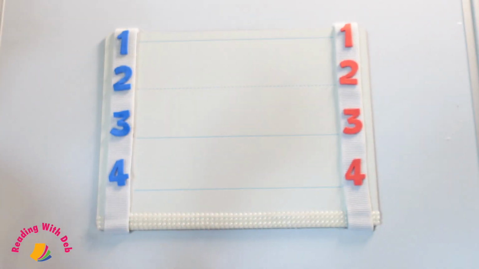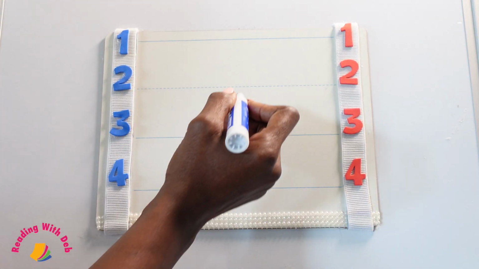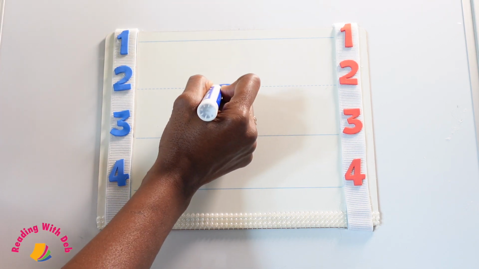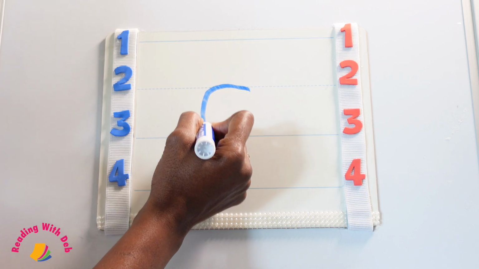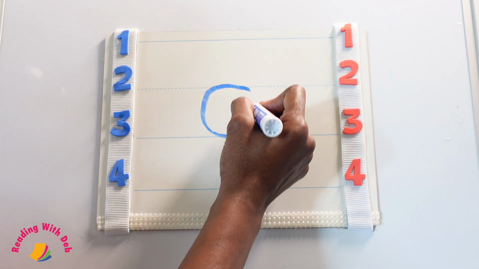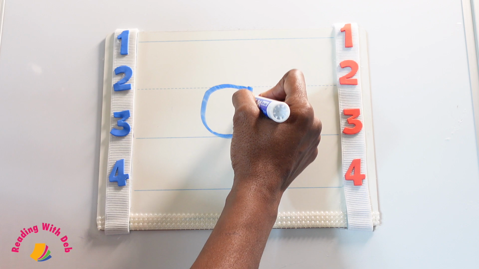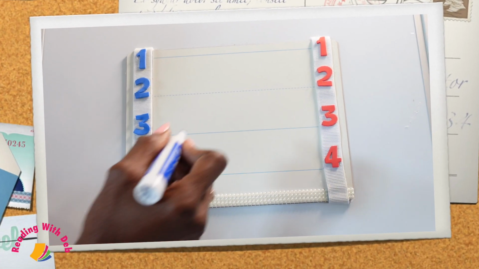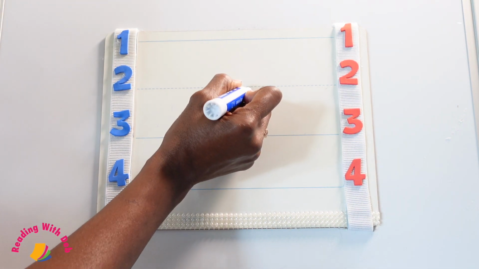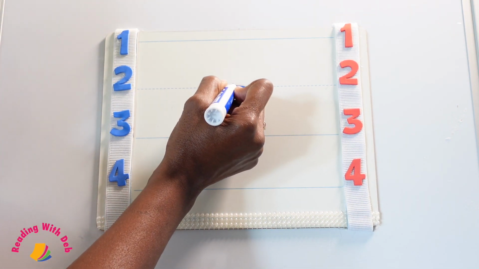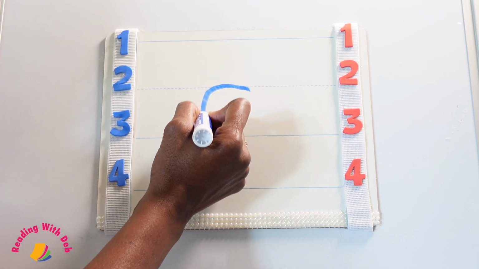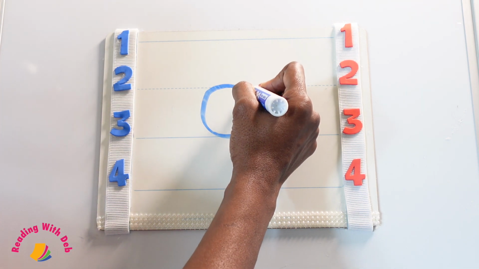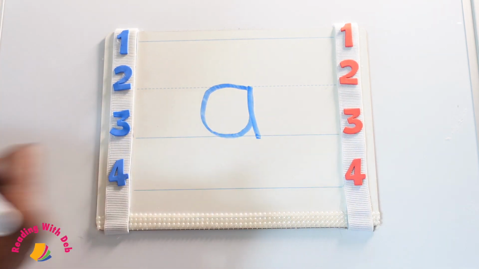Let us write the lowercase a. Go to line 2, go back on line 2, go around to line 3, up to line 2, and trace back down to line 3. Let's write it again. Go to line 2, go back on line 2, go around to line 3, up to line 2, and trace back down to line 3.